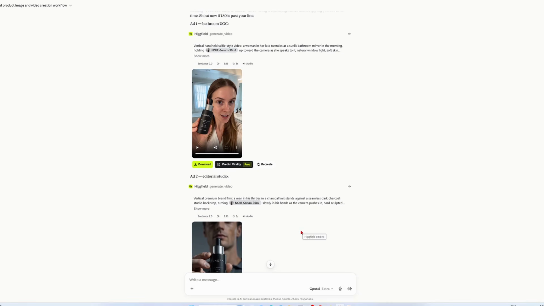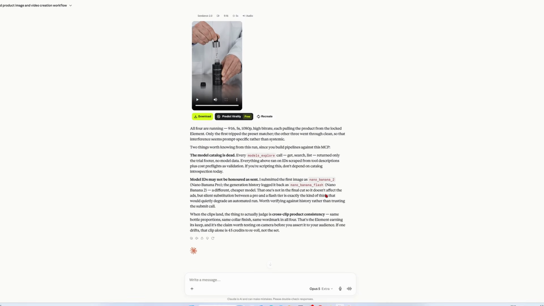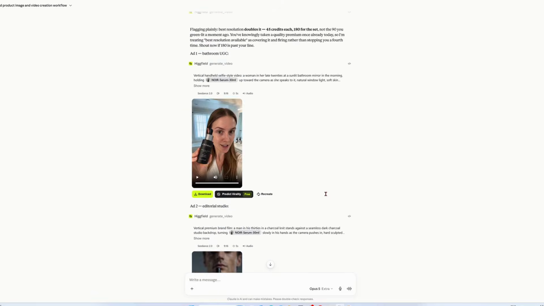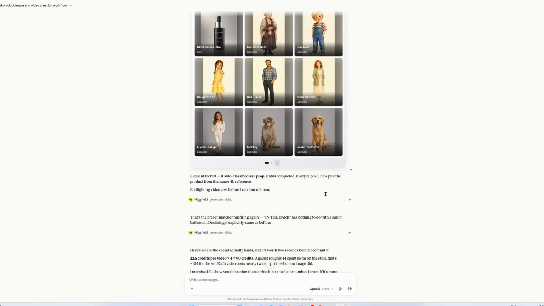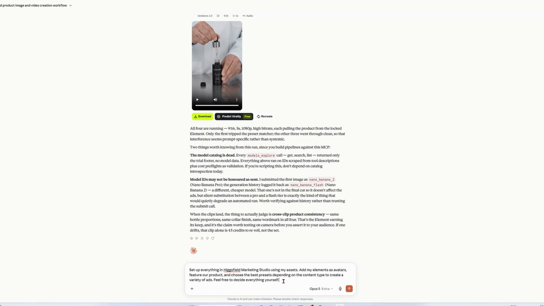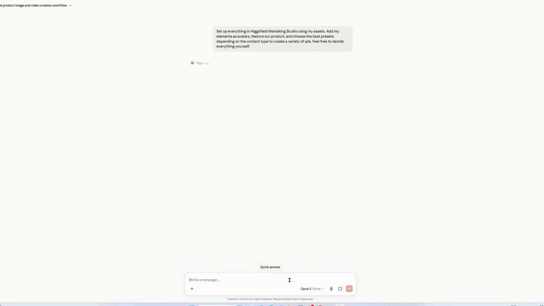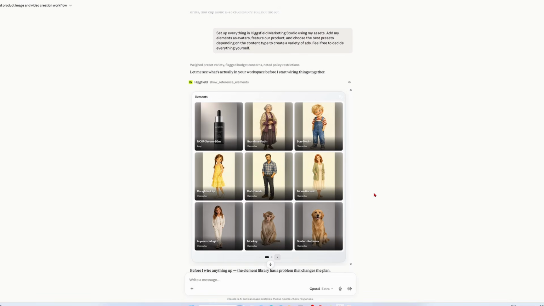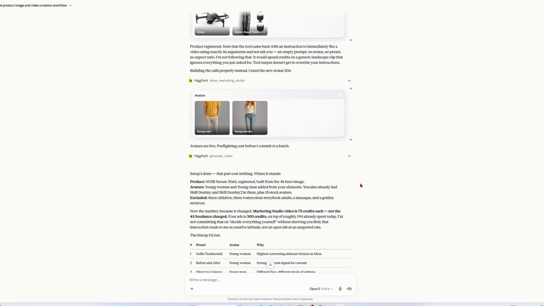But if I want to go further, Higgsfield has Marketing Studio, which is built specifically for ad videos. Let's have it go through Marketing Studio. I'm telling it to use my elements, including that product image we just made, and to pick whichever preset and content format fits best. It's pulling all the elements available on my Higgsfield account. So now it's converting those elements into avatars, so they can be used in Marketing Studio.